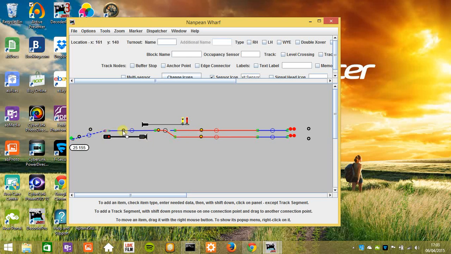The train proceeds into siding 2 with the signal behaving appropriately. Note that on completion of the move, the signal controller resets the route by clicking the route icon.